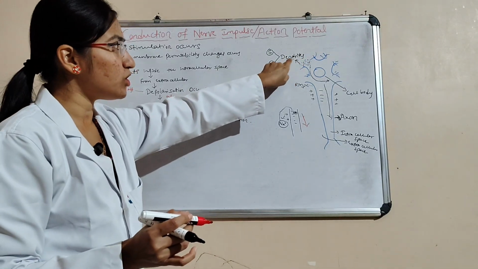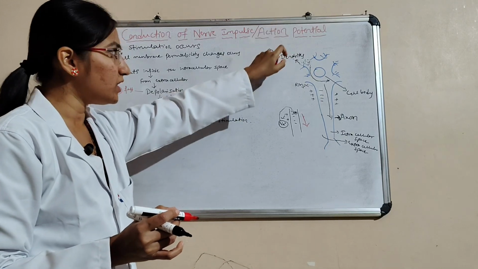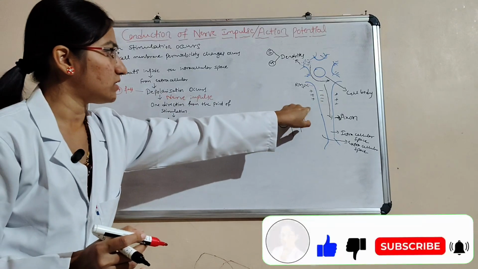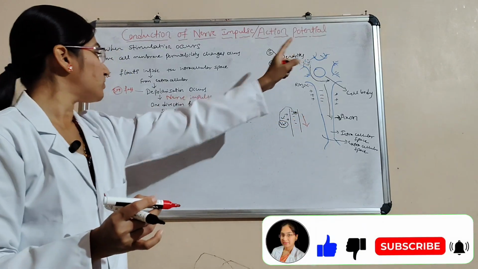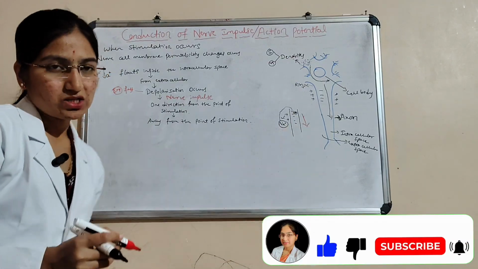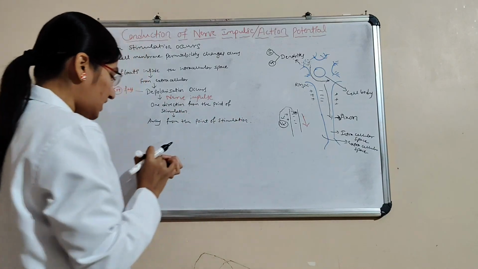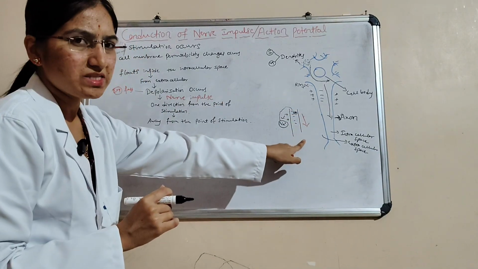Stimulation is initiated by the sensory nerve from the beginning here, in one direction, in a downward direction, away from the point of stimulation. And then conduction of the nerve impulse takes place.